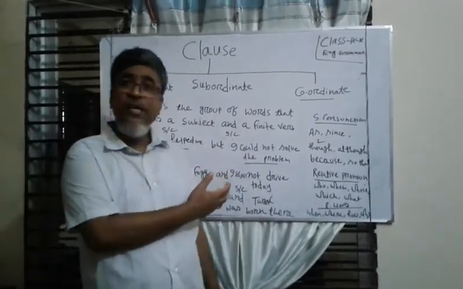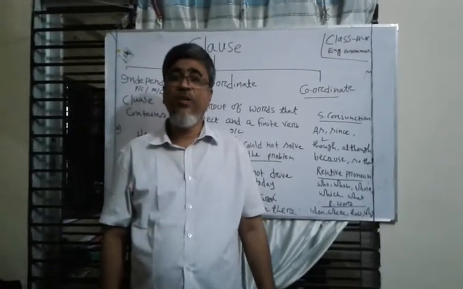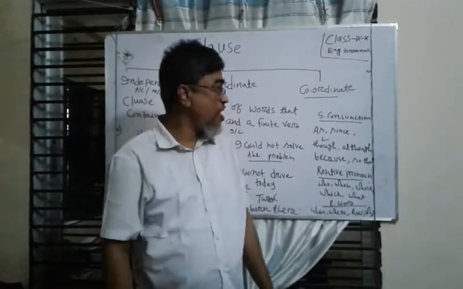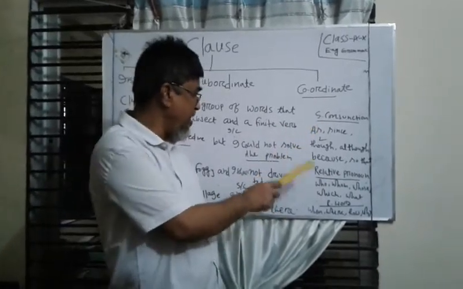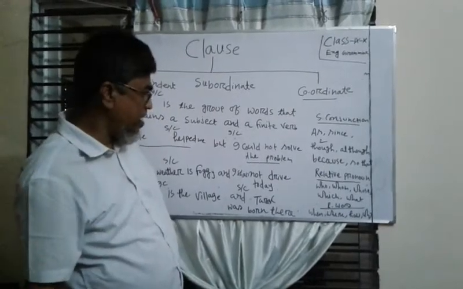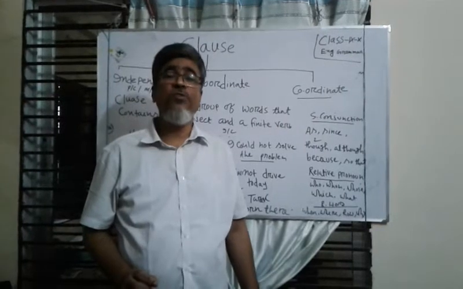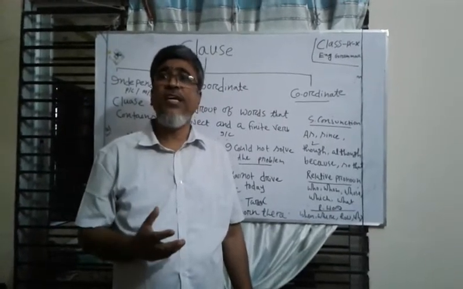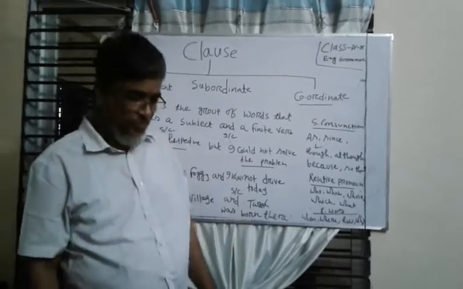A subordinate clause cannot express its meaning without the help of the principal clause. A subordinate clause starts with a subordinating conjunction like as, if, a relative pronoun like who, whom, whose, or relative words like when, where, how, etc. And we also have the coordinate clause. In a coordinate clause, two main clauses are connected with and, but, or, yet, etc.